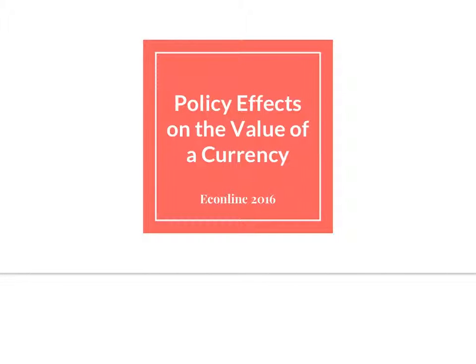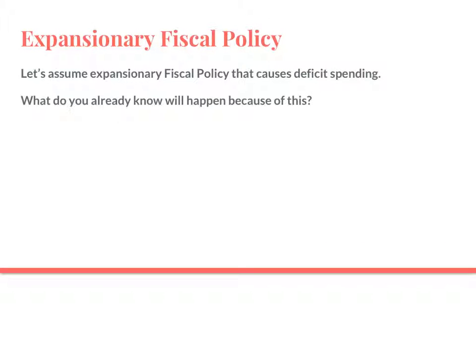This video is going to be about various policy effects on the value of that country's currency. So let's assume expansionary fiscal policy that causes deficit spending. What do you already know will happen because of this? Go ahead and pause the video now and try to come up with what happens with expansionary fiscal policy that causes deficit spending that will eventually affect the price of the US dollar, let's say.